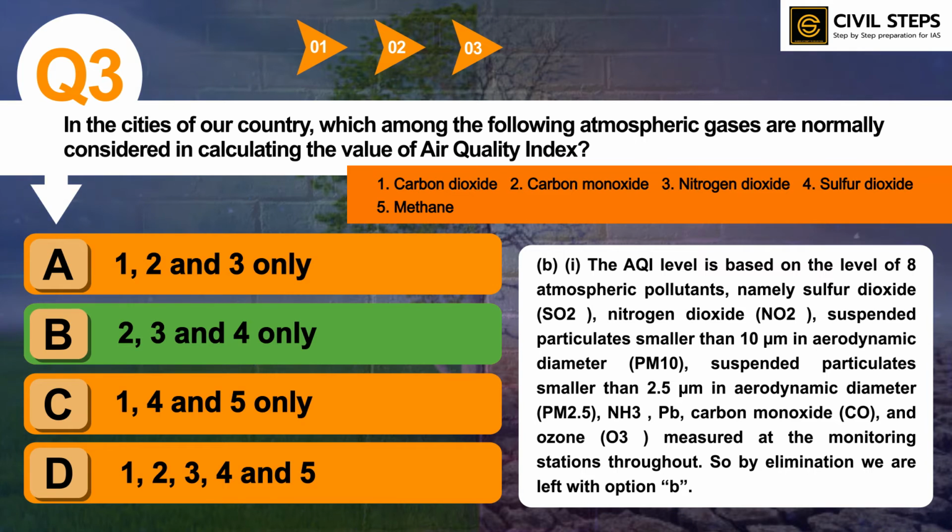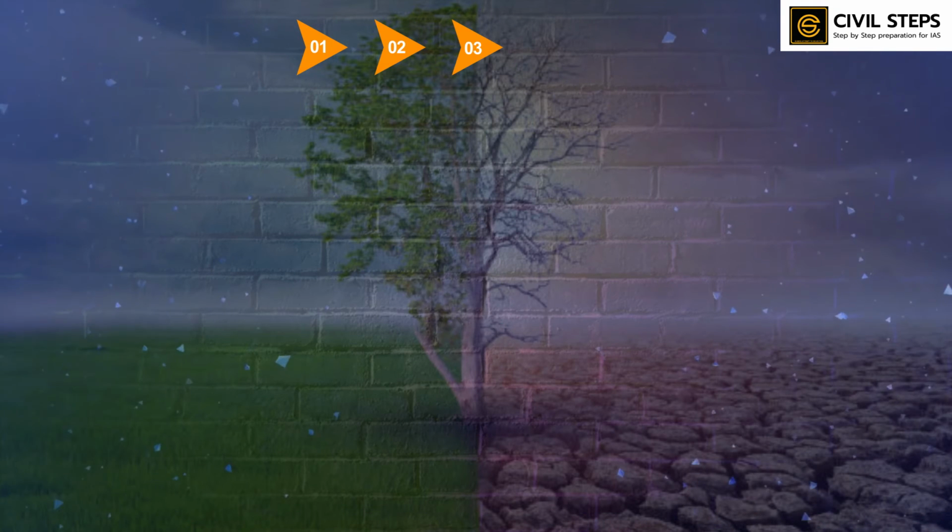So you should know the gases which are considered in different indexes other than air quality index. UPSC has already asked questions on different indexes also, so you can refer to that also. So this was all about question number three. Now let us discuss question number four.